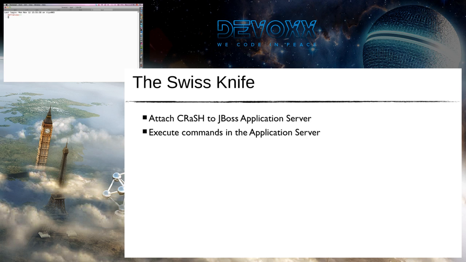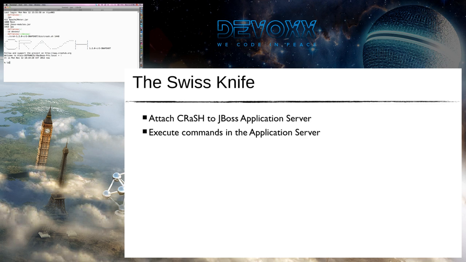So we start AS7, and now we use the JPS command, and JPS gives us the process ID, which is 1448. And now we use CRaSH, and we give the process ID. And now we are running, so we still have the command line interface in our shell, but the runtime is in JBoss AS7.